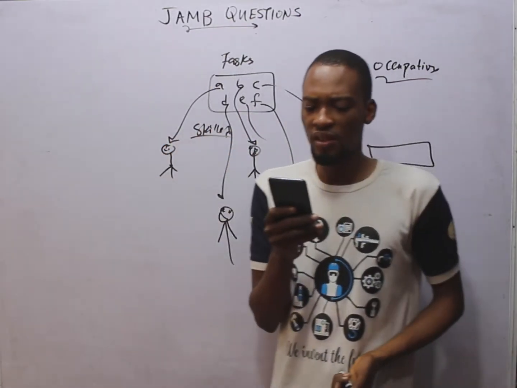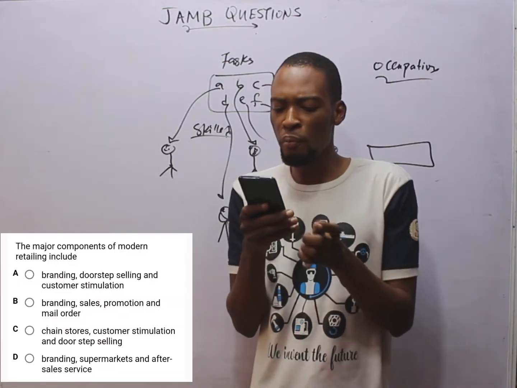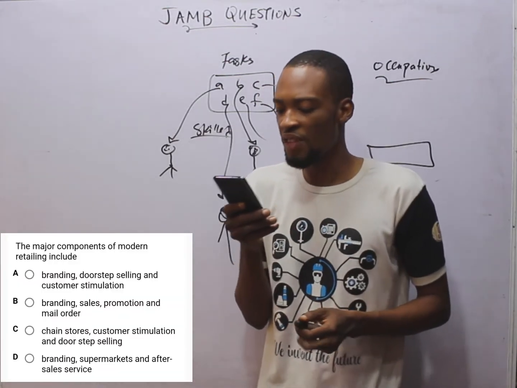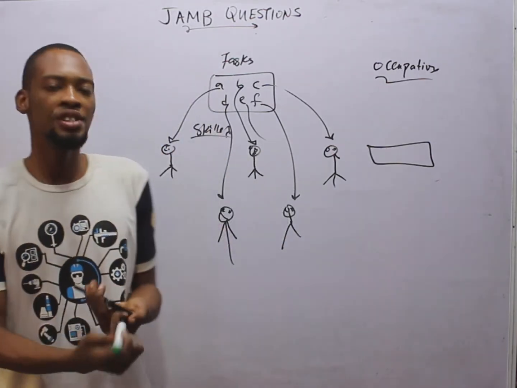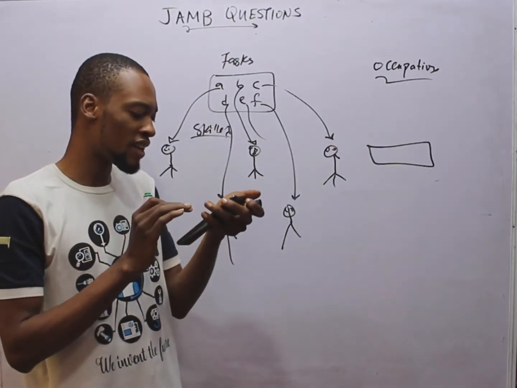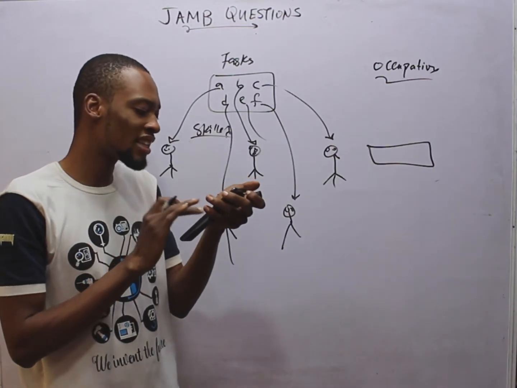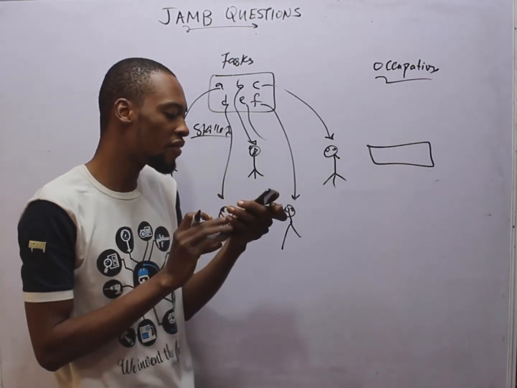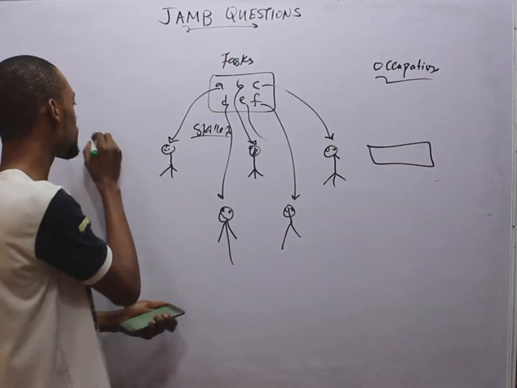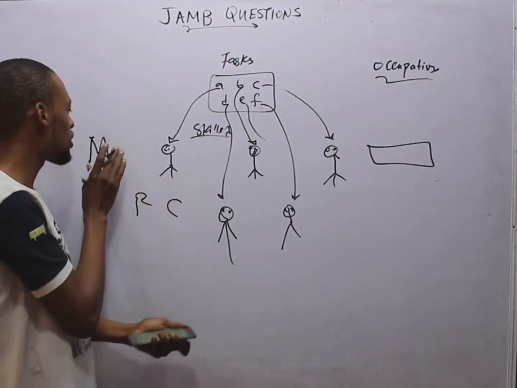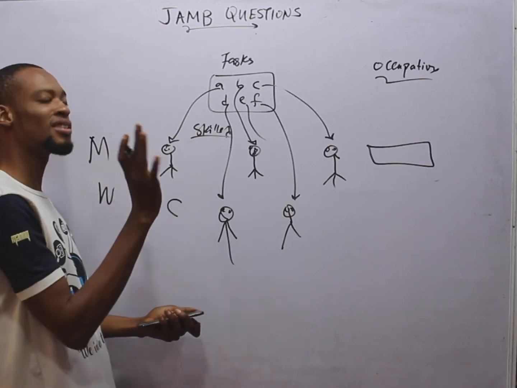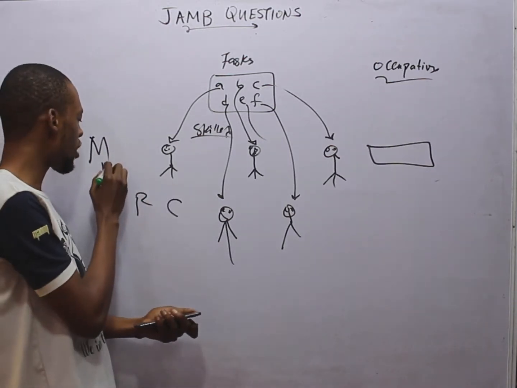And this question says, the major components of modern retailing include dash. Now, what is retailing? In the chain of production, you have the manufacturers, the wholesalers, the retailers, and the consumers. The manufacturers produce goods in large quantity and sell in bulk.